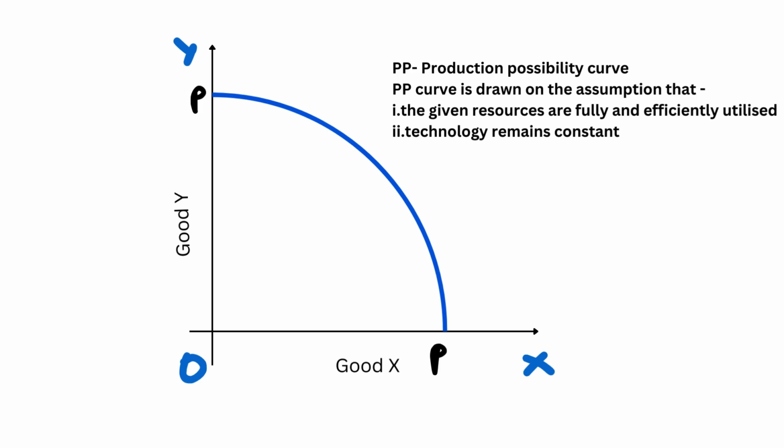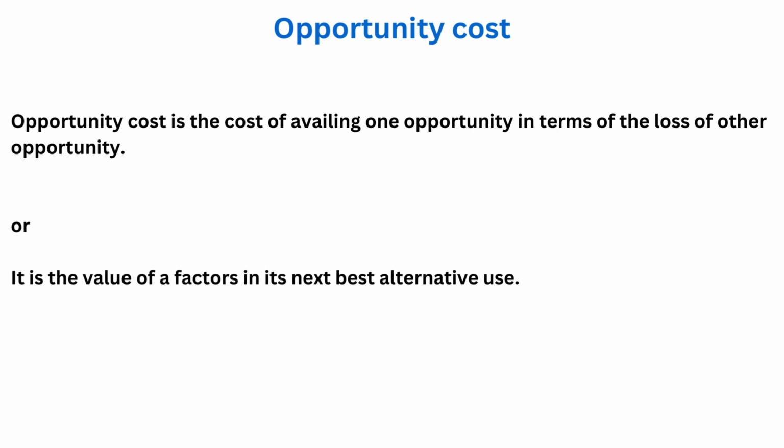In this diagram, PP is the production possibility curve, and you can see that it is showing a combination of two goods, good X and good Y. The PP curve is drawn on the assumption that the given resources are fully and efficiently utilized and technology remains constant.